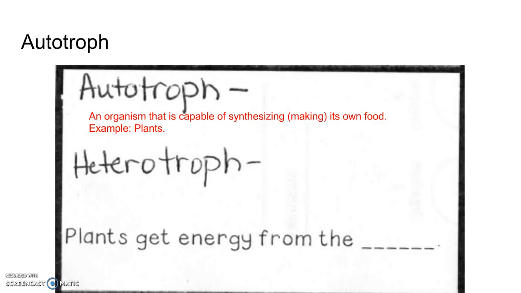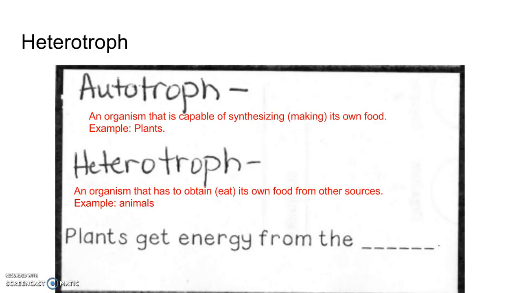What's an autotroph? An autotroph is an organism that is capable of synthesizing or making its own food. The example of this is plants. Now, I know you're going to say, well, I can go in the kitchen and make myself a sandwich, but you're not an autotroph. You don't stand out in the sunlight and get energy from the sun. That's a plant. So a plant is an autotroph, an organism that makes its own food. It'd be cool if we could do that, but we can't.